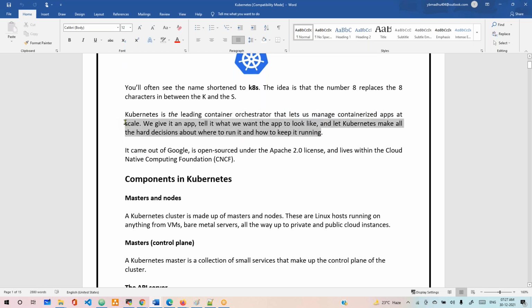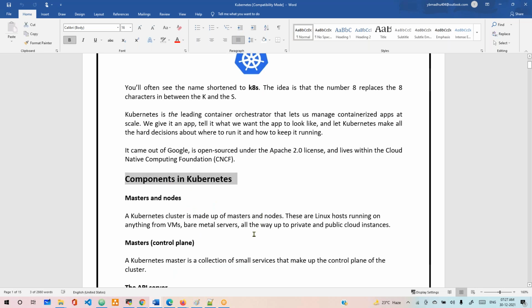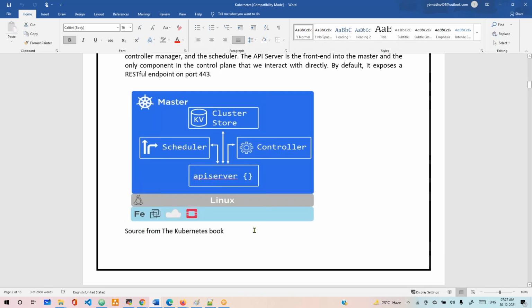Everything is taken care of by Kubernetes. That's what we discussed yesterday also, right? Now let's discuss the Kubernetes architecture.